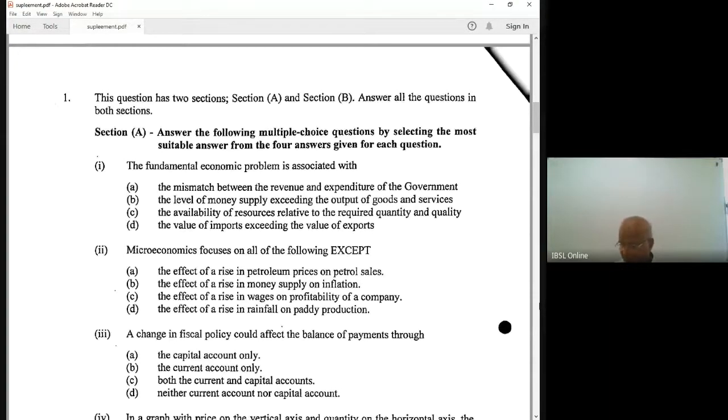Cost: there are two types of cost, accounting cost and opportunity cost. Accounting cost, income statements; opportunity cost, income statement. Accounting cost, profit and loss account; opportunity cost, profit and loss account.